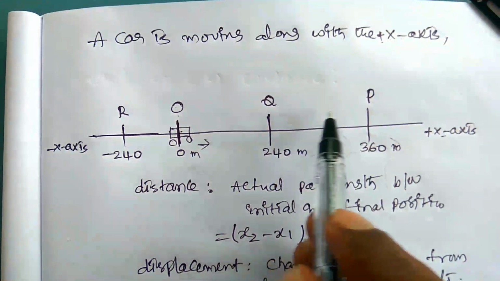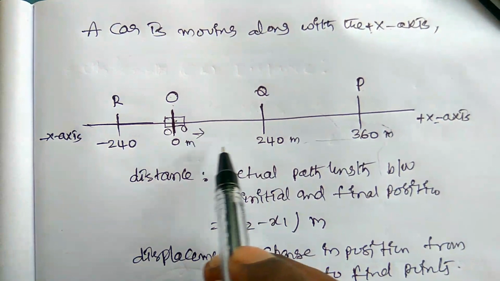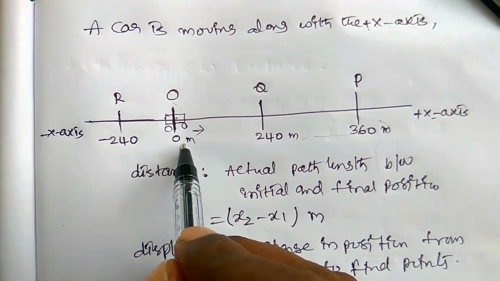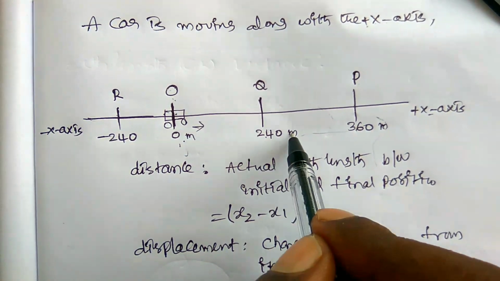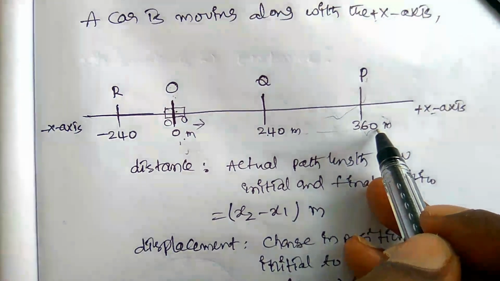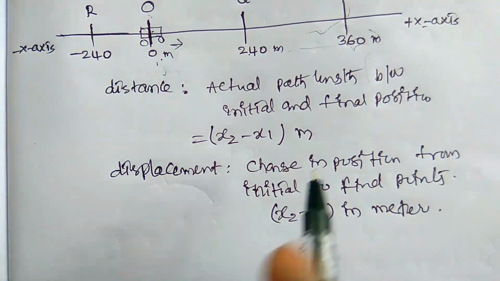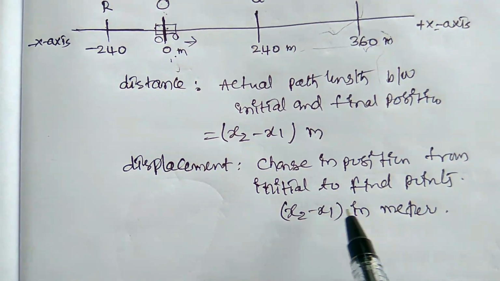Okay, now for a better understanding we have to see the various cases in this example. If a car is moving along the positive x-axis, at first the car is at position O, that is 0 meter, and after some time it reaches the point Q at 240 meters, and after some time it reaches point P at 360 meters. Now we have to study about the distance, and then about the displacement.